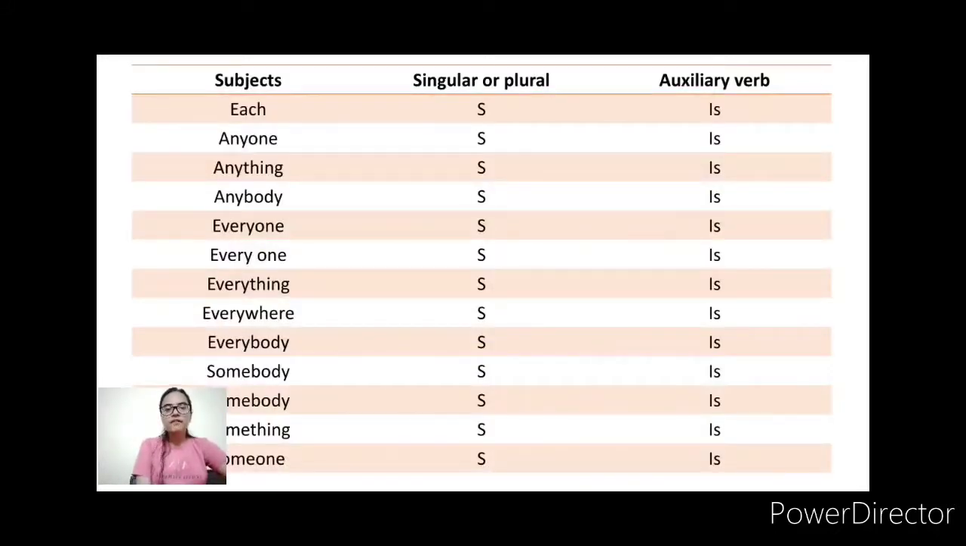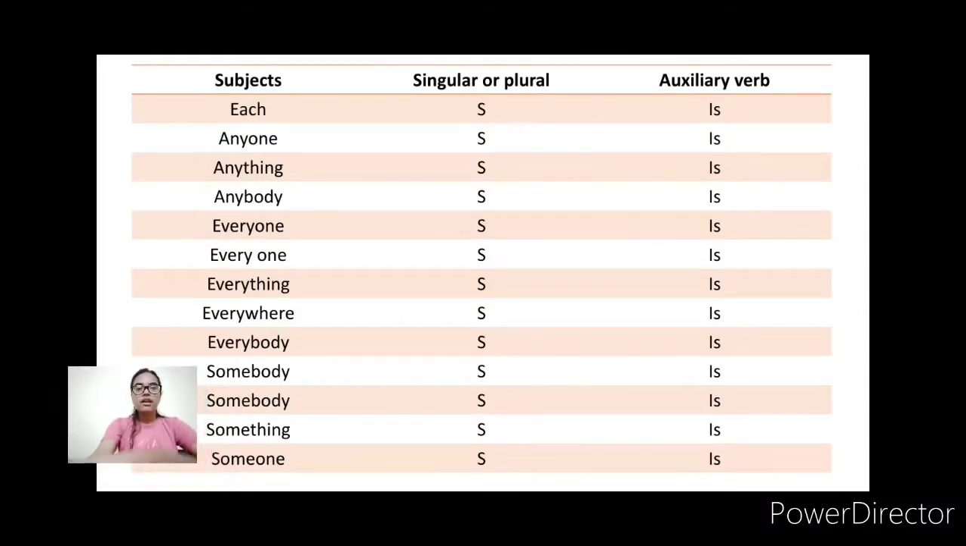So this is a chart of subjects, in which you will come to know which subject is singular and plural, and what we have to use. As I already told you, whenever we are using singular subjects, we put is. So these subjects are all singular: each, any, anything, anybody, everyone, everything, everywhere, everybody, somebody, something, someone. These all are singular, and because they are singular we are going to use is.